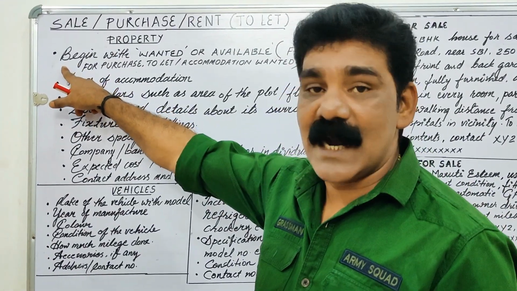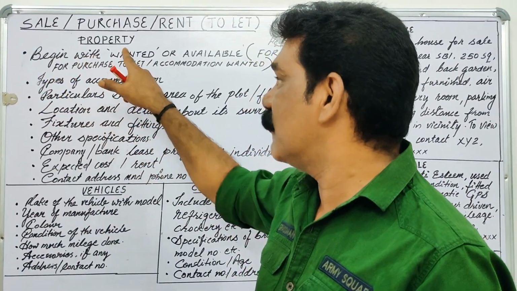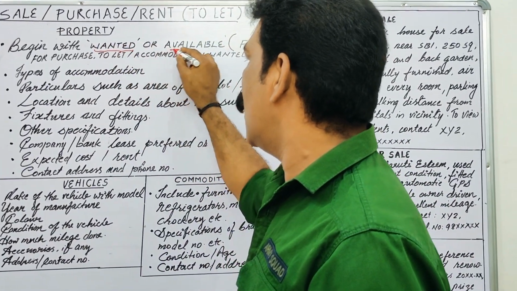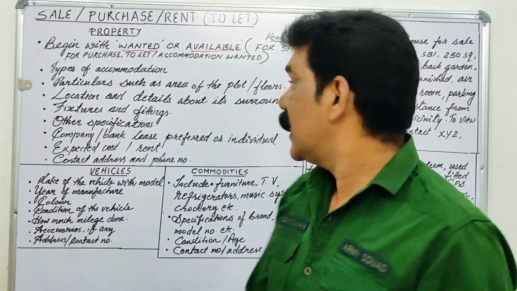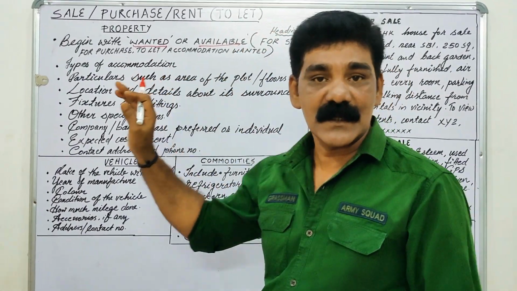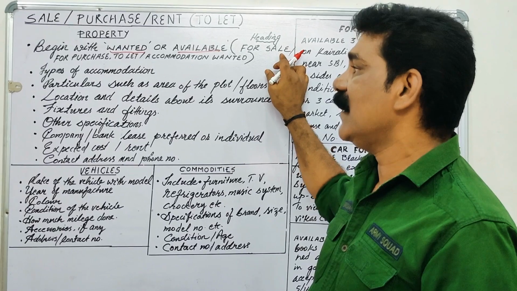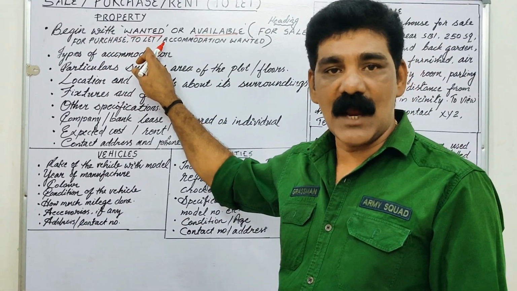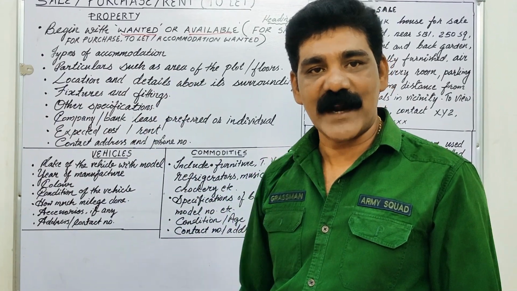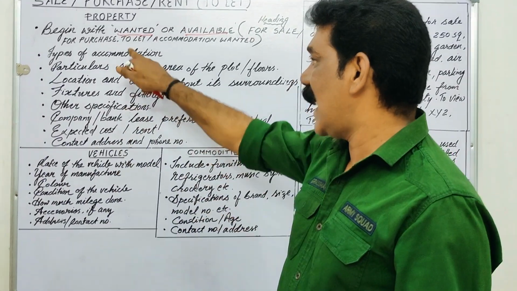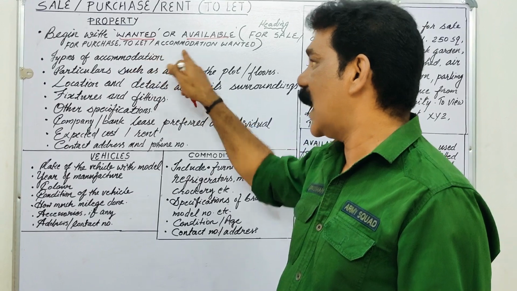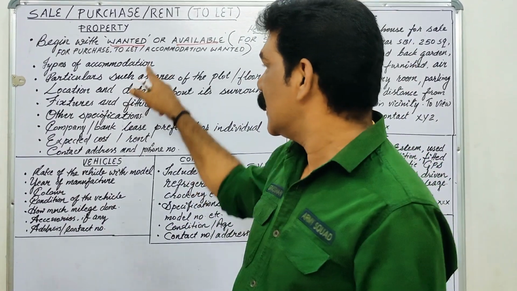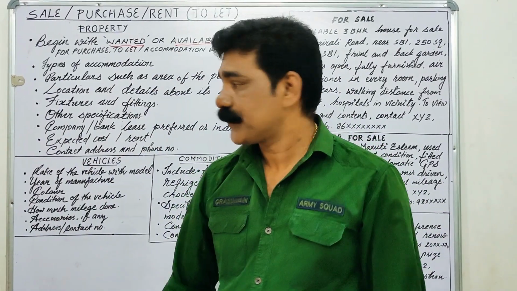When you start the advertisement, begin with the word wanted. You can write either wanted or available. For the heading, you can use headings like for sale, for purchase or to let. If I want to give my house for rent, you can use the title to let. And if I am in need of accommodation, you can give the heading accommodation wanted.